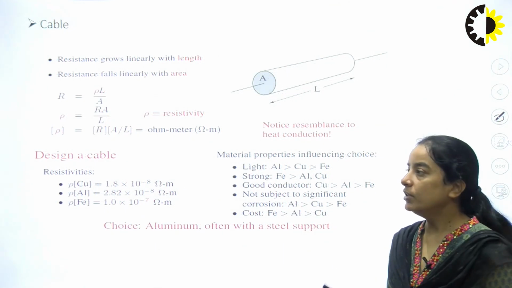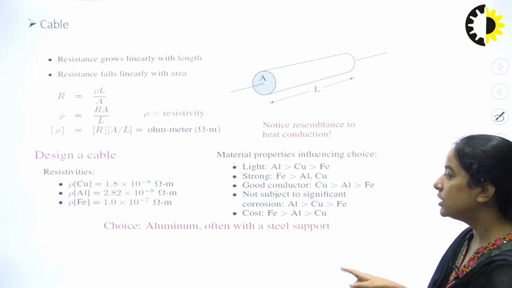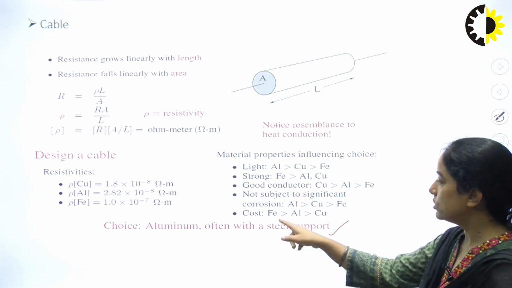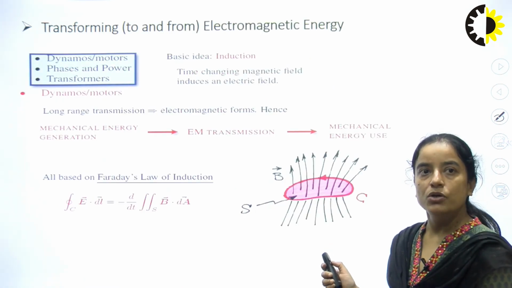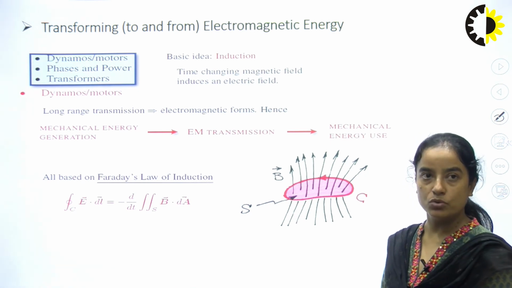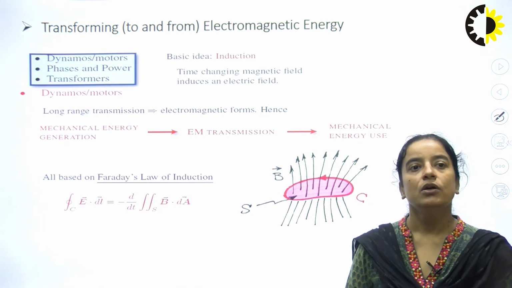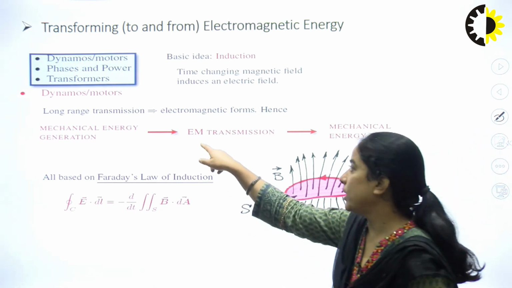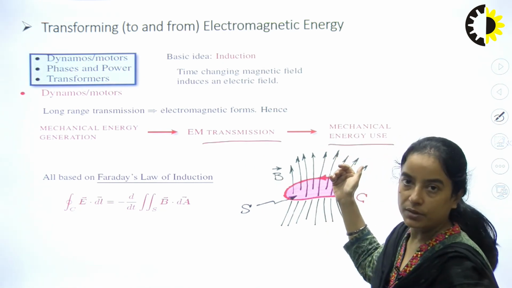So this is the cable through which we transmit power. From this analysis we can say that aluminum, often with steel support, can be preferred. This is the comparison of conductor materials for transmitting electrical power. Transforming electrical energy from one form to another is also done over the transmission line. Long range transmission lines are there. And we know mechanical energy can be converted into electrical energy, and again it can be converted back.